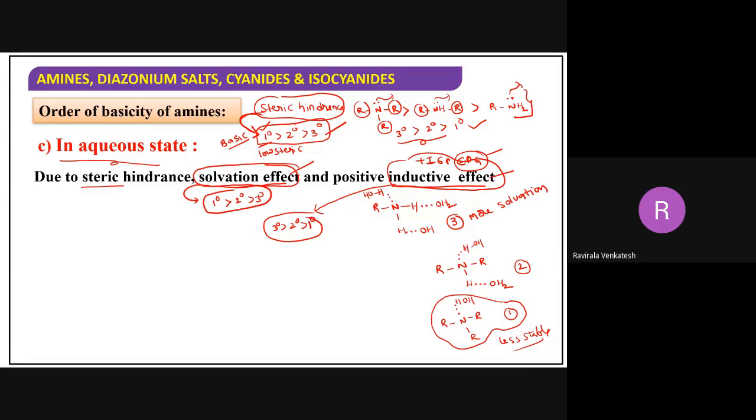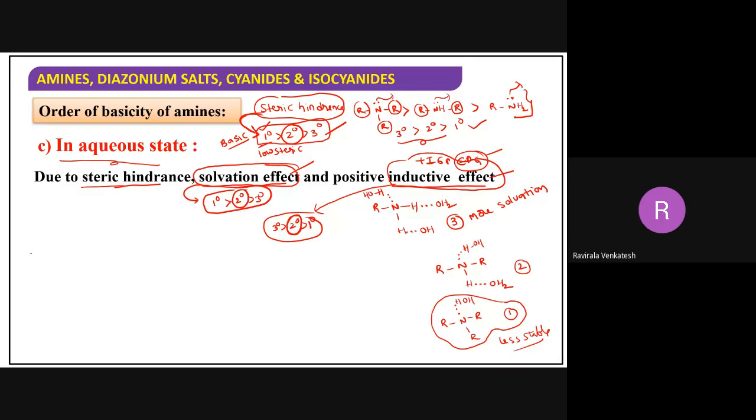Now in all cases, see, here primary is first, here primary is last. In all cases, secondary is in the middle. We are not changing the position of the secondary. Cumulatively, with steric hindrance, solvent effect, and inductive effect, the secondary's basicity position is not changing. Only the primary and tertiary positions are changing. That means in the aqueous state, the secondary amine's position will not change. Only the primary and tertiary positions change.